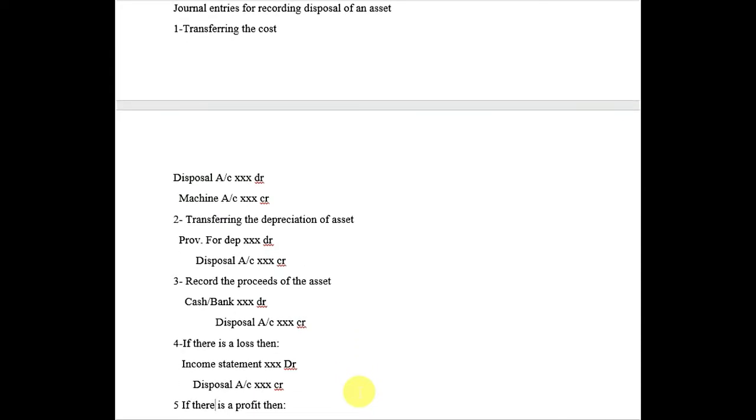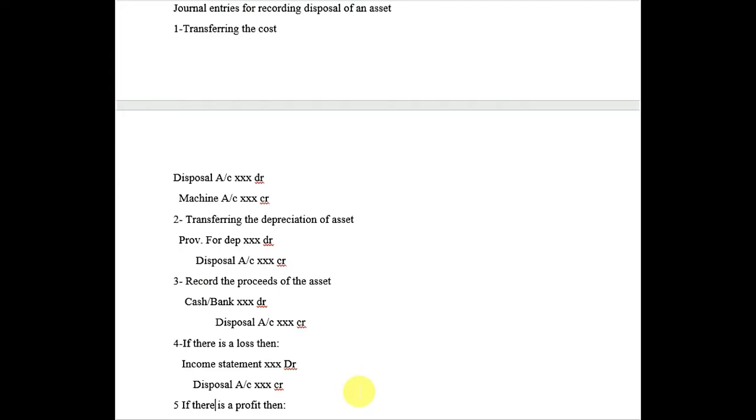Now the third entry which I will pass is to record the proceeds of the asset. Something will be coming in return for selling that asset. For example, I will be receiving this amount either in cash or bank, or it can be a receivable, as this person might pay me later. So it can be cash, bank, or the customer from whom I will be receiving that amount in a future time period. And we will credit the disposal account. If there is a loss, then the income statement will be debited.